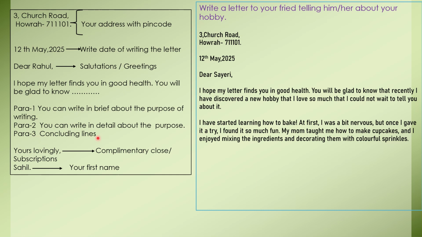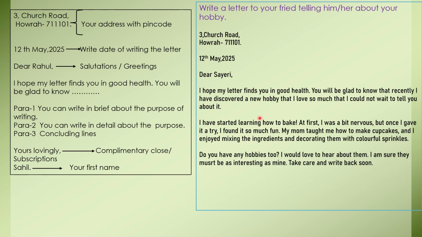Para 3 should be the concluding lines. What you will write in the concluding lines is quite tricky. Not too tricky, but it should be quite related to the topic. As this is related to hobby, I'm writing something related to hobby. For example, do you have any hobbies too? In the concluding part, I'm actually throwing a question to my receiver, Shairi: do you have any hobbies too? I would love to hear about them. I'm sure they must be as interesting as mine. Take care and write back soon.